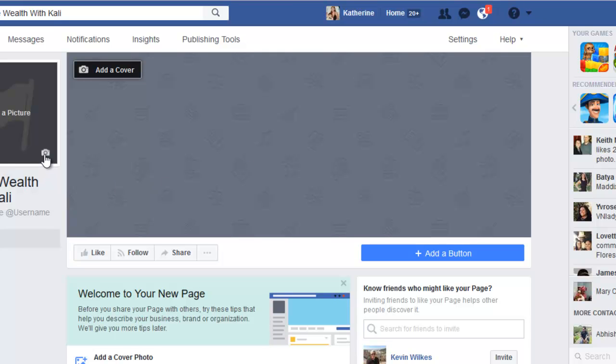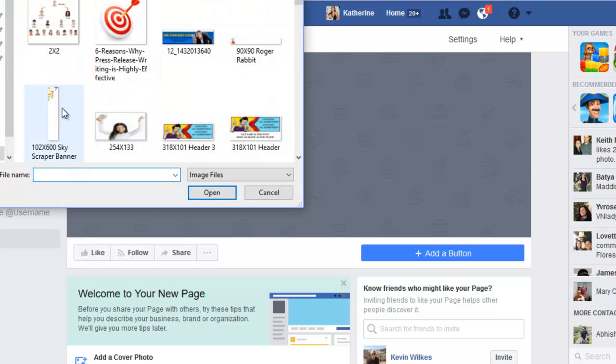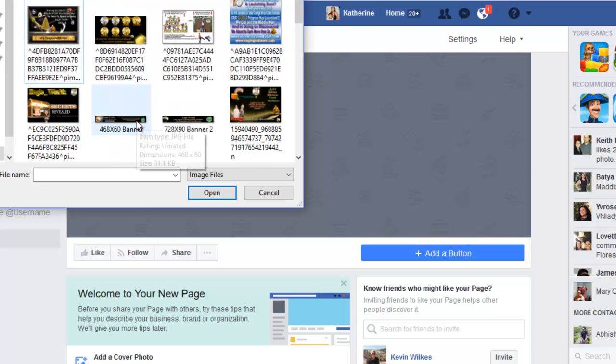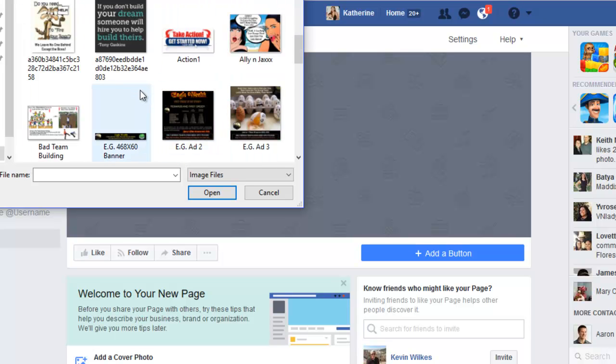So let's go, and of course these probably won't work out to the size I want, but it'll give you a kind of an idea of what size you need, and you can adjust it from there. So here, let's just upload a photo. Let's go to the pictures that I want. Here's the folder I want here for Eagle Wealth, and let's just scroll down and see what we got here.